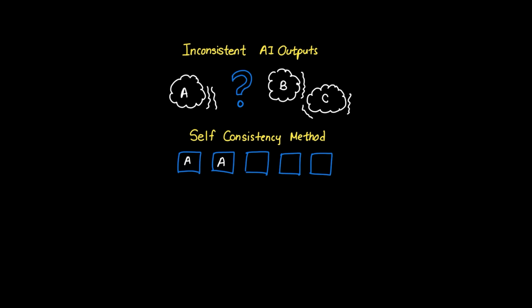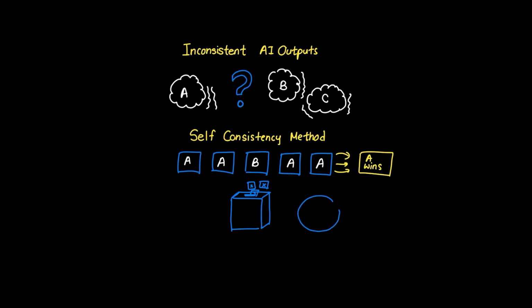This technique is particularly powerful because it leverages the statistical principle that correct answers tend to appear more frequently across multiple attempts. It's not about gradually increasing complexity, like least to most prompting, or providing examples like few-shot prompting. Instead, it's about finding consistency through repetition. This method essentially creates a voting system where the AI votes multiple times and we choose the winner. While this uses more computational resources, the payoff is significantly more reliable and consistent outputs for critical applications.